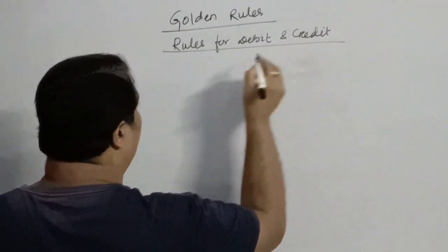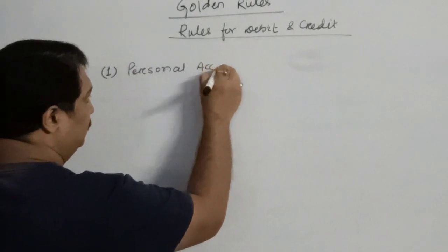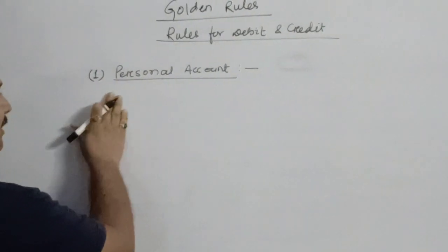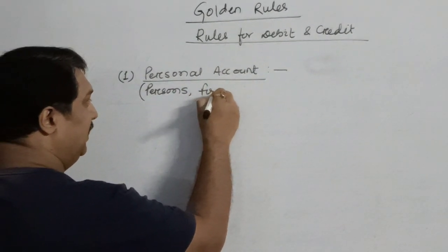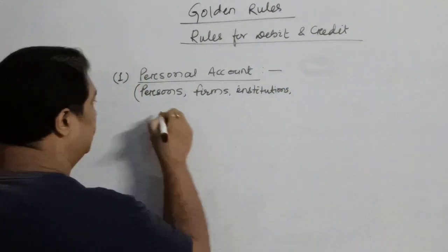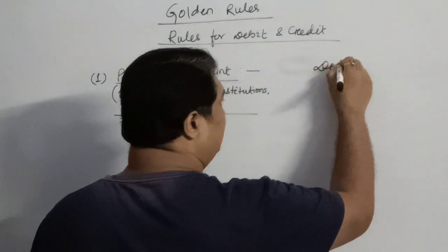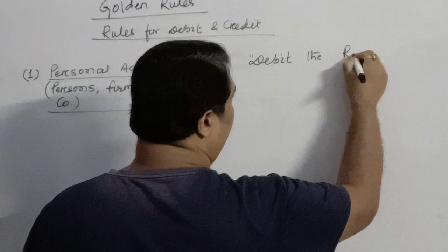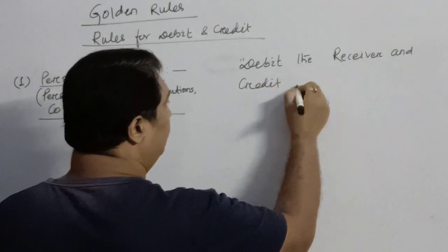So the first rule is related to my first account. Which was the first account? Personal account. Once again, before I give you the rule, I would remind you about the personal account. Personal accounts are those accounts which are related to any person, firms, institutions, or any organizations or company. So the rule of personal account says: debit the receiver and credit the giver.